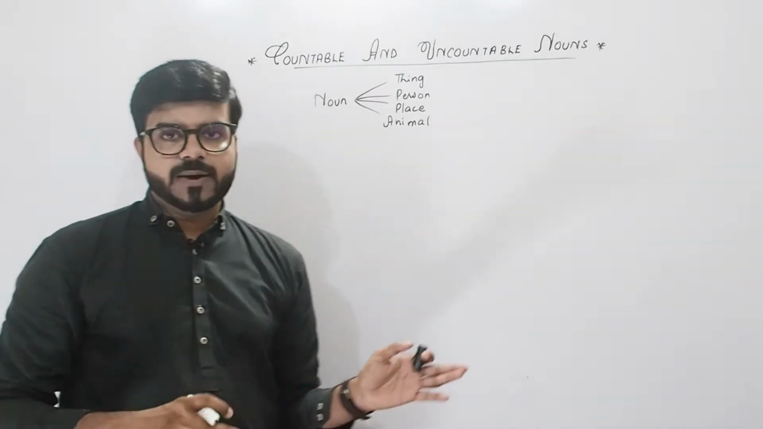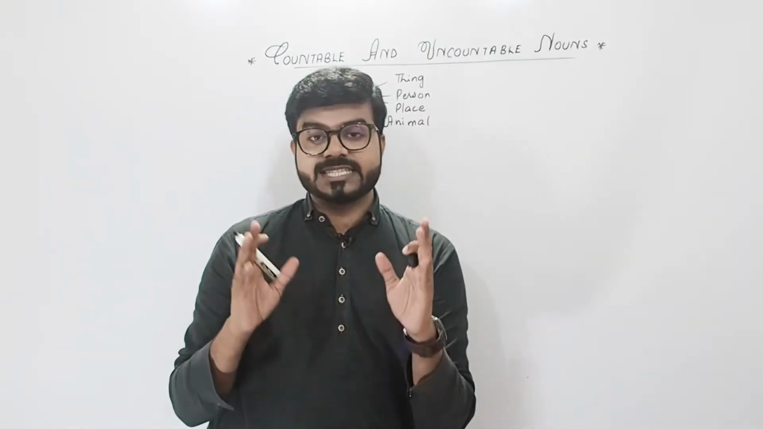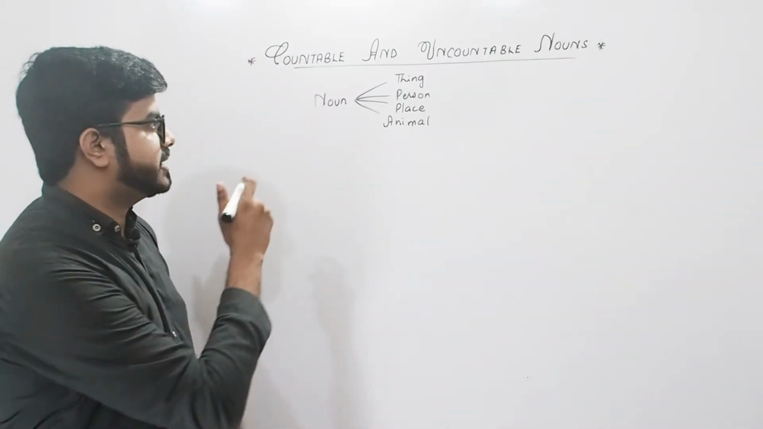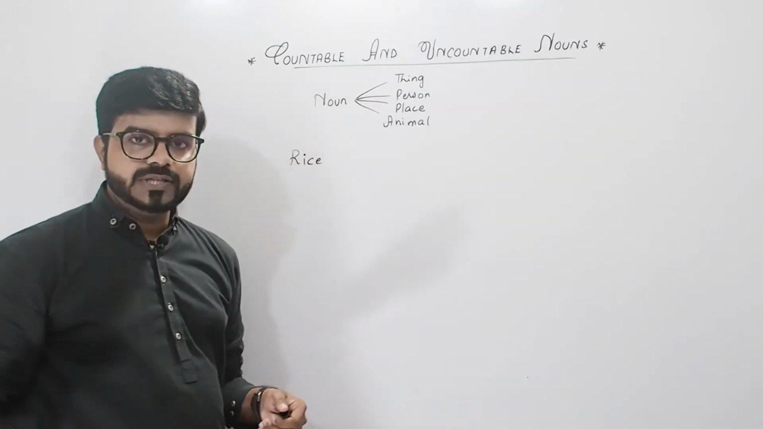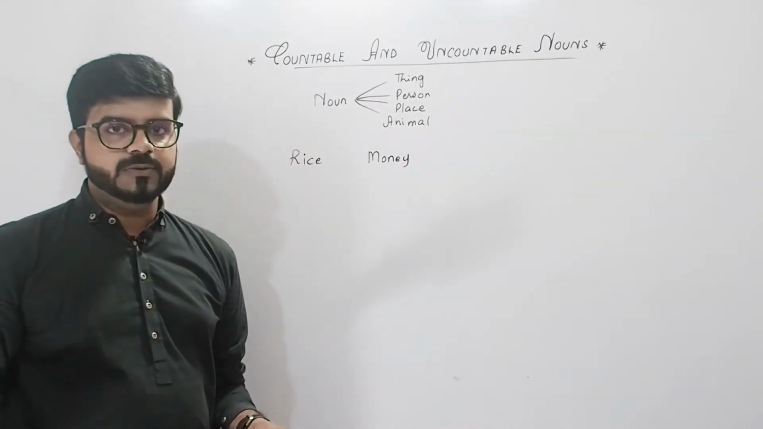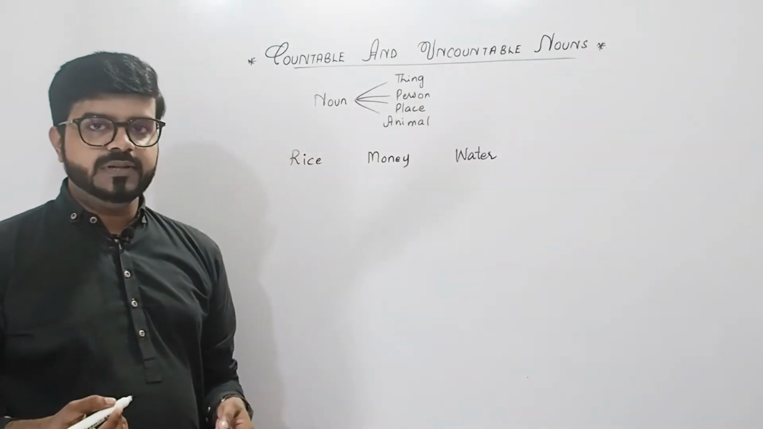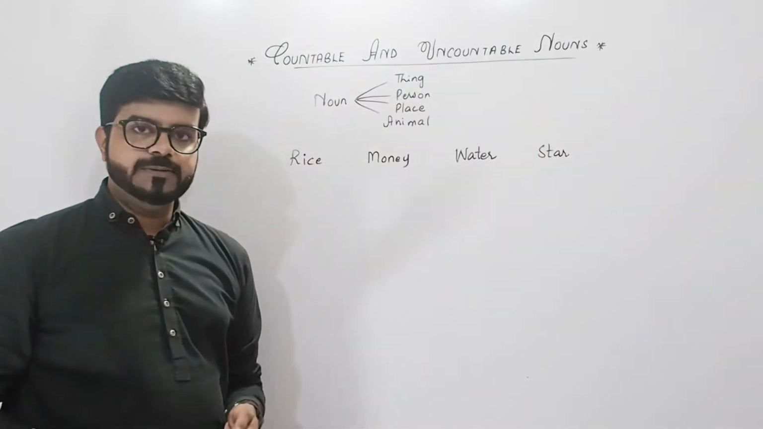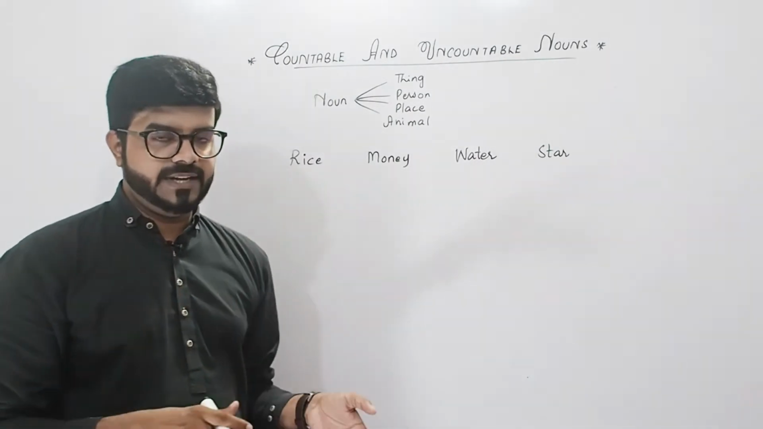So I'm going to write some nouns over here, and you have to decide in your head. You cannot answer me right now. You can decide in your head which one is a countable or an uncountable noun, right? Okay, the word rice, is it a countable noun? Or the word money, is it countable or uncountable, right? The word water, is it countable or uncountable? Or star, is it countable or an uncountable noun, right? So these are the four nouns I'm going to give examples of, right?